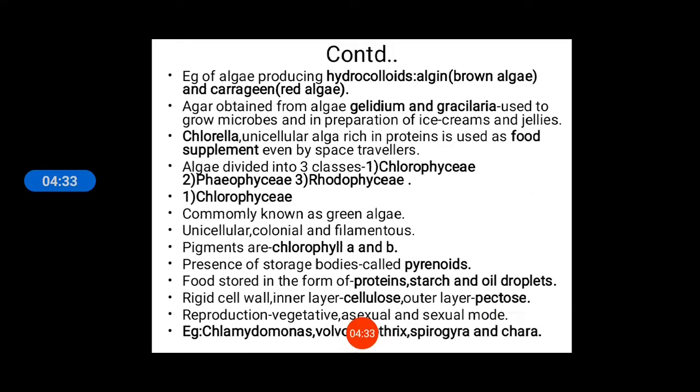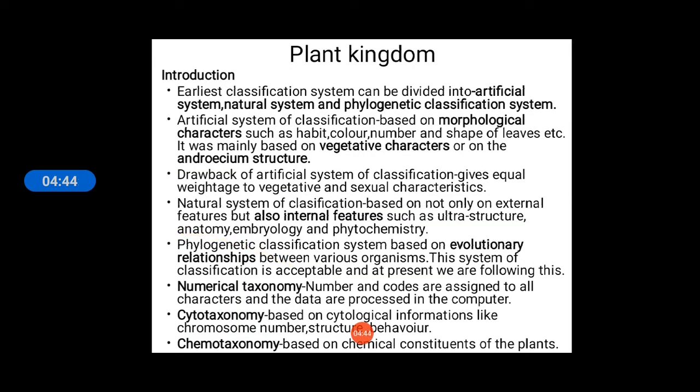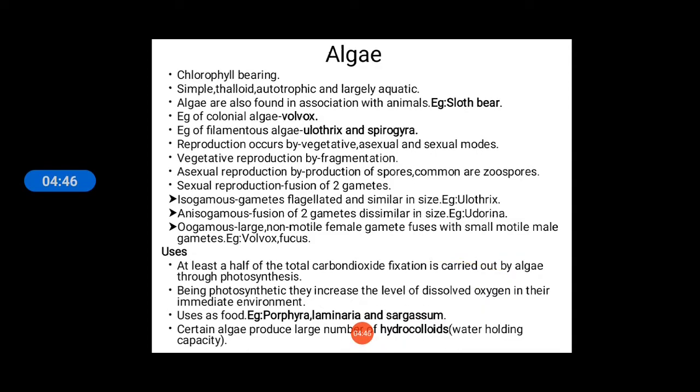The next is the example of algae. This next slide is of the first class of kingdom Plantae and it is algae.